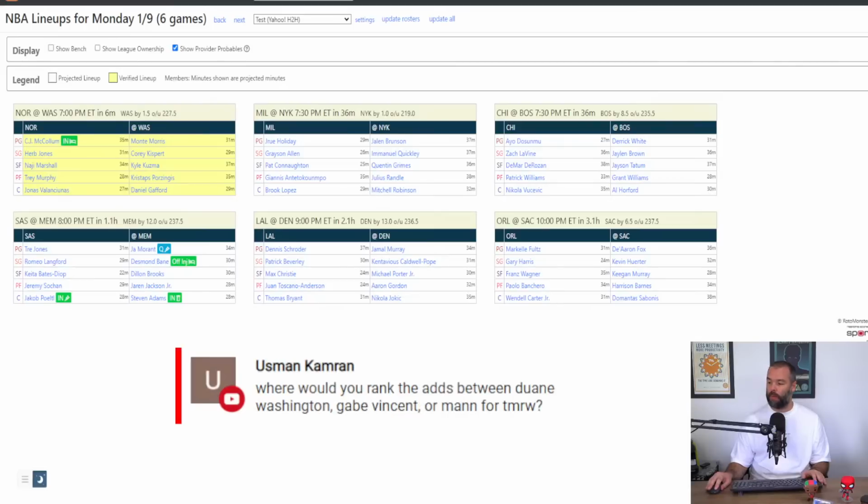Where would I rank the adds between Dwayne Washington, Gabe Vincent, or Mann? That's a good question. Dwayne, at this point, I don't believe we know if Chris Paul is out. I think he's still questionable. So if Paul plays, Washington has no value at all. Vincent's probably going to start with Lowry out, and Mann is almost definitely going to start. I will take Vincent, Mann, Washington.